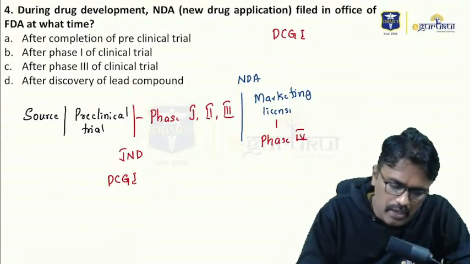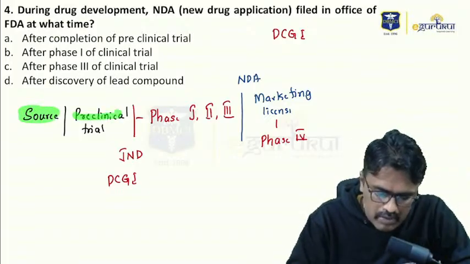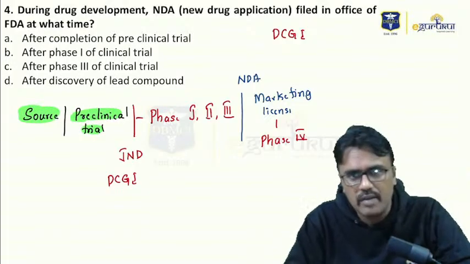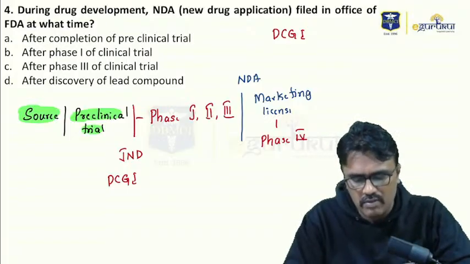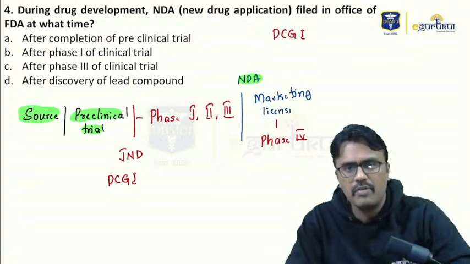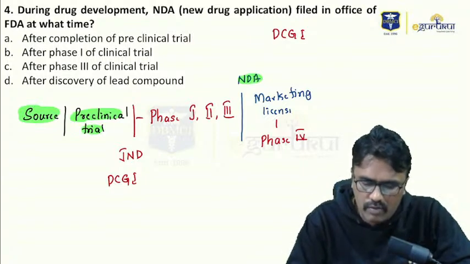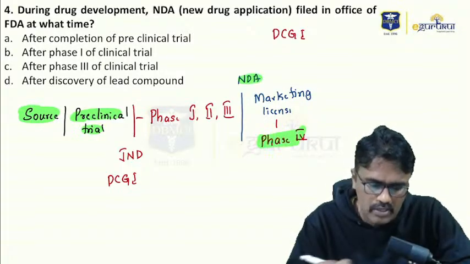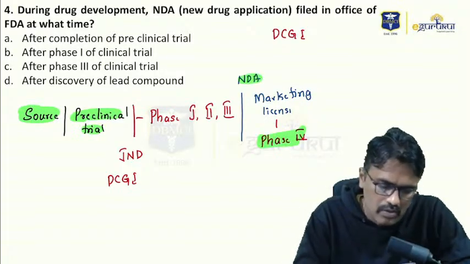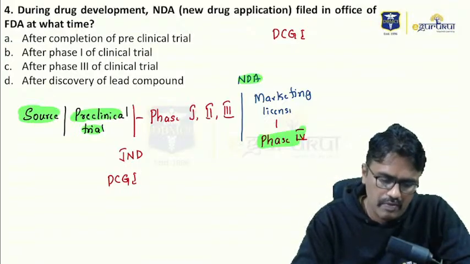So in a new drug development, first you have to find out the source, then we do animal studies, and then you start with human studies. Phase 1, phase 2, phase 3. And after you've done that, we apply for one more license, NDA, for marketing license, and what we do is phase 4 study. So they have asked, during drug development, NDA filed in office of FDA at what time?